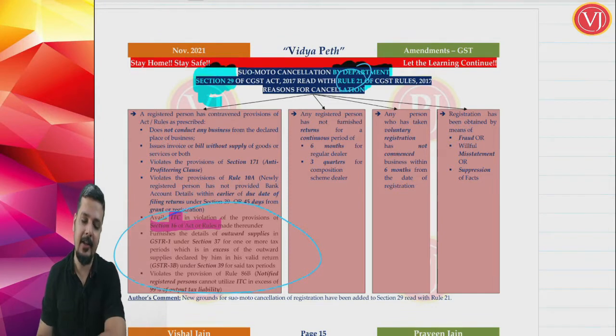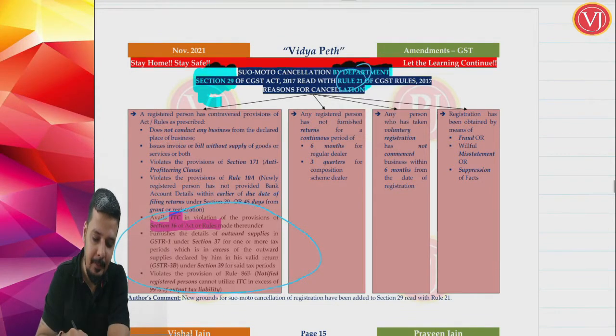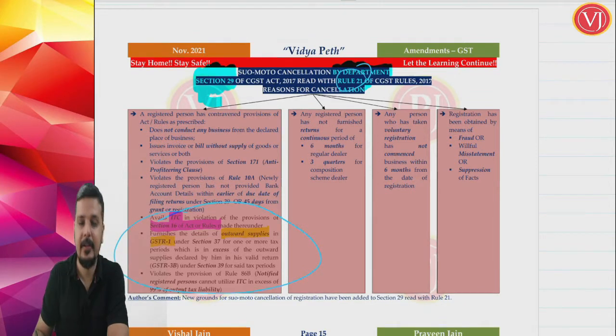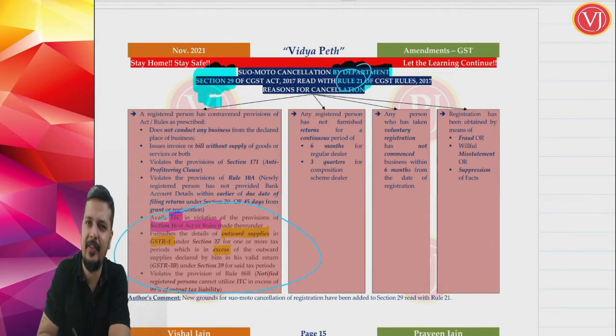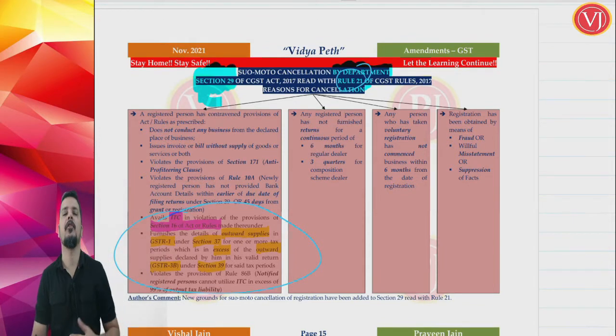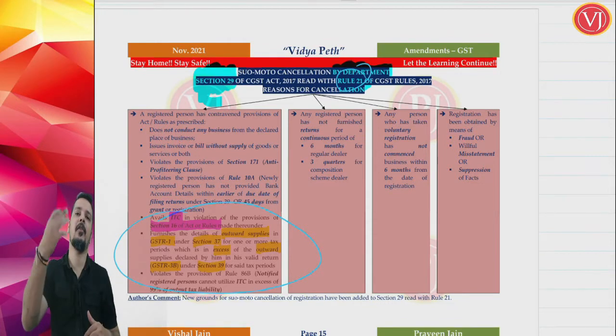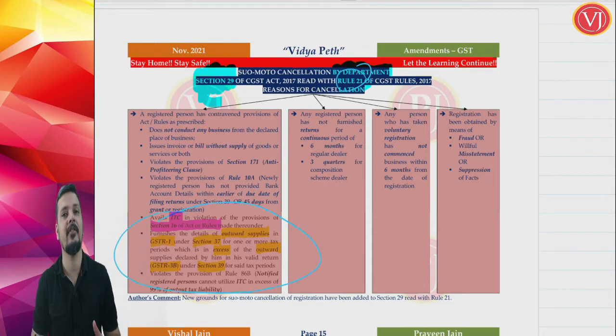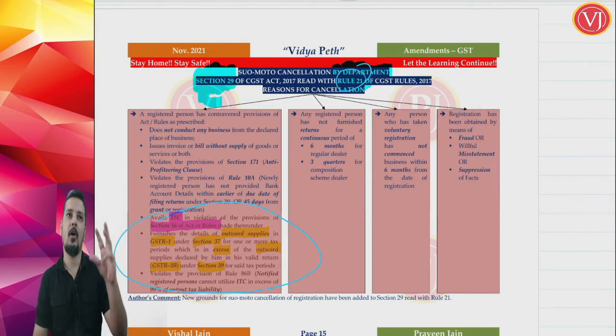Now the other point that they have added is a person whose outward supplies in GSTR 1, filed under section 37, is more when you compare to outward supplies in his GSTR 3B under section 39. Logical point. If you are showing more outward supplies in GSTR 1, you are enabling the recipient to take more credit based on his GSTR 2A or 2B.